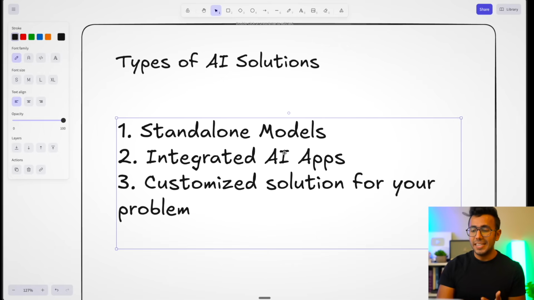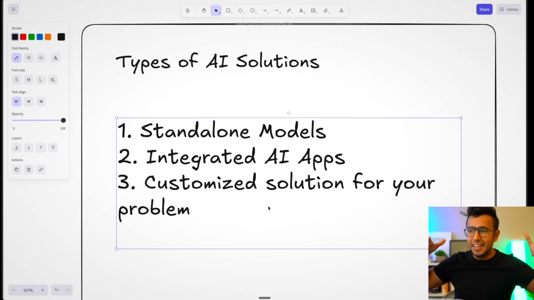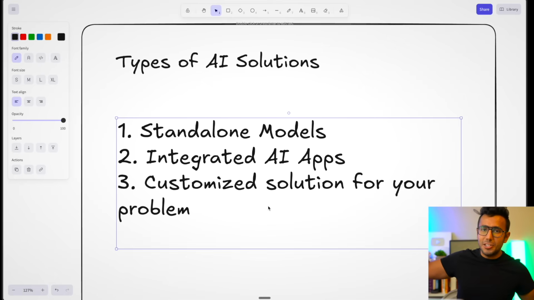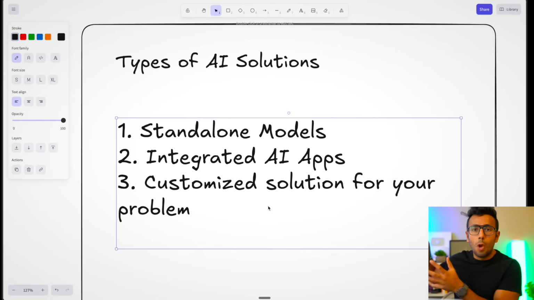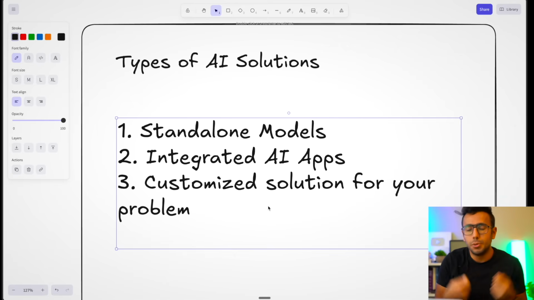Now, these are the 2 kinds which are very popular. Number 3 is custom. You can train a model on your own. For example, doctors recently, let's say, need some MRI images, right? And they want to use AI by training on hundreds of MRI images. They can train it. And for a new MRI image, they will figure out, oh, this has some abnormality. This is missing from that MRI image. So you can create a custom solution by training as well.